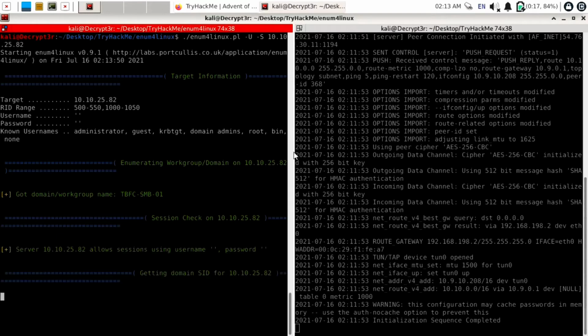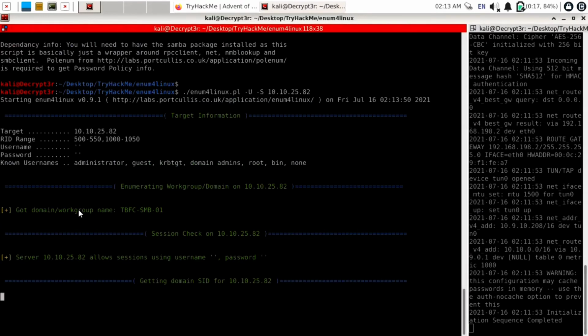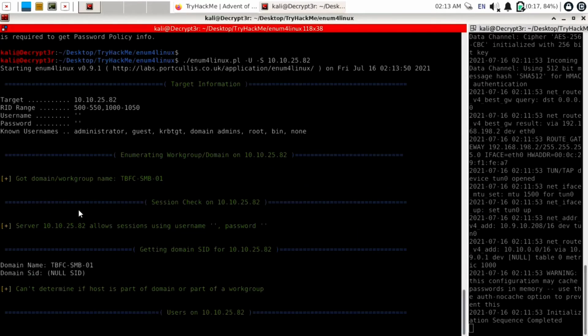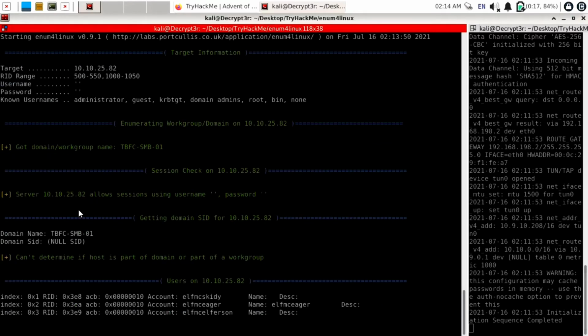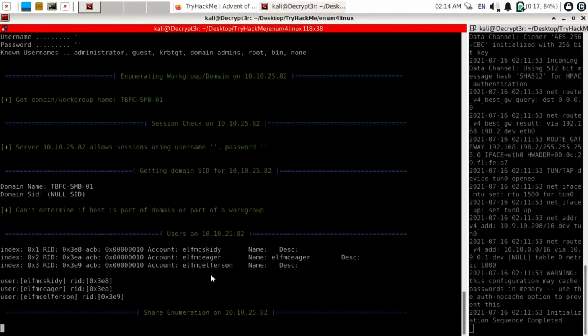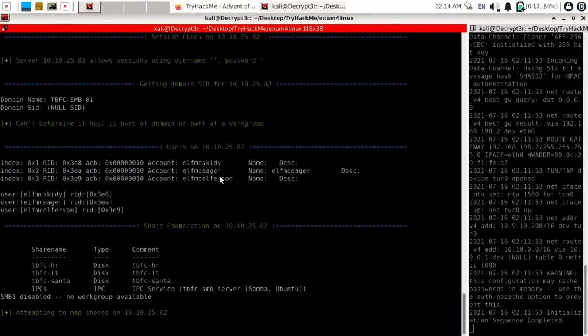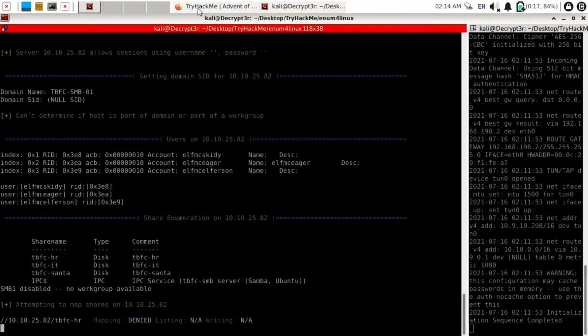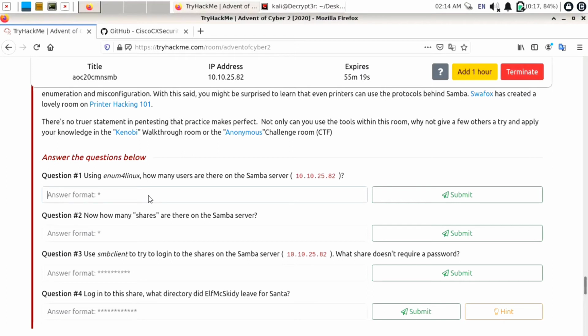So just wait for some time. I will expand this window because it was not visible. Okay, so it found the domain name as TBFC-SMB01, and it also found users like elfmcskidy, elfmceager, elfmcelferson. Okay, so there are totally 3 users. So our answer will be 3 here. So enter your answer 3, click on submit.